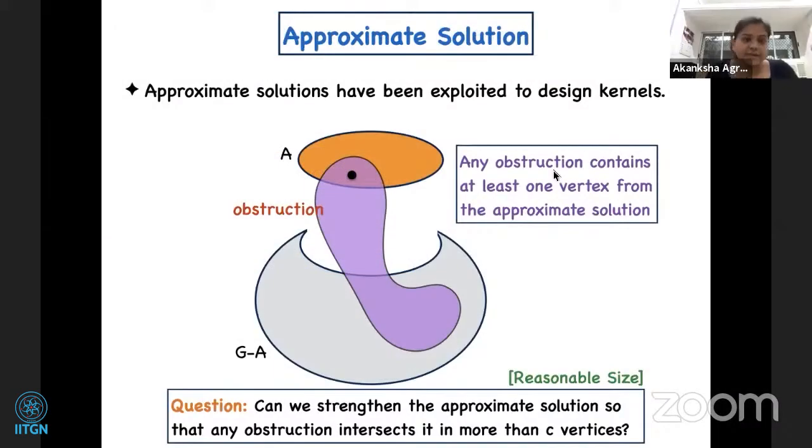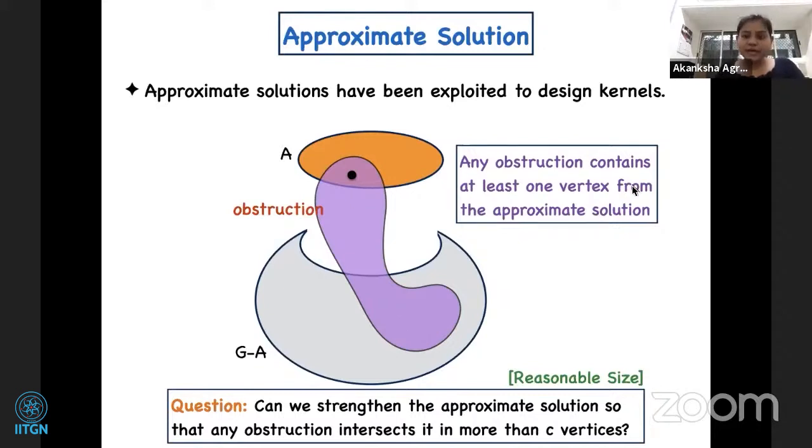If you have designed kernels, you may be aware that sometimes having an approximate solution is really helpful, because the remaining portion of the graph is very structured. Additionally, any obstruction intersects your approximate solution. It cannot be completely contained in G minus A, if A is an approximate solution.